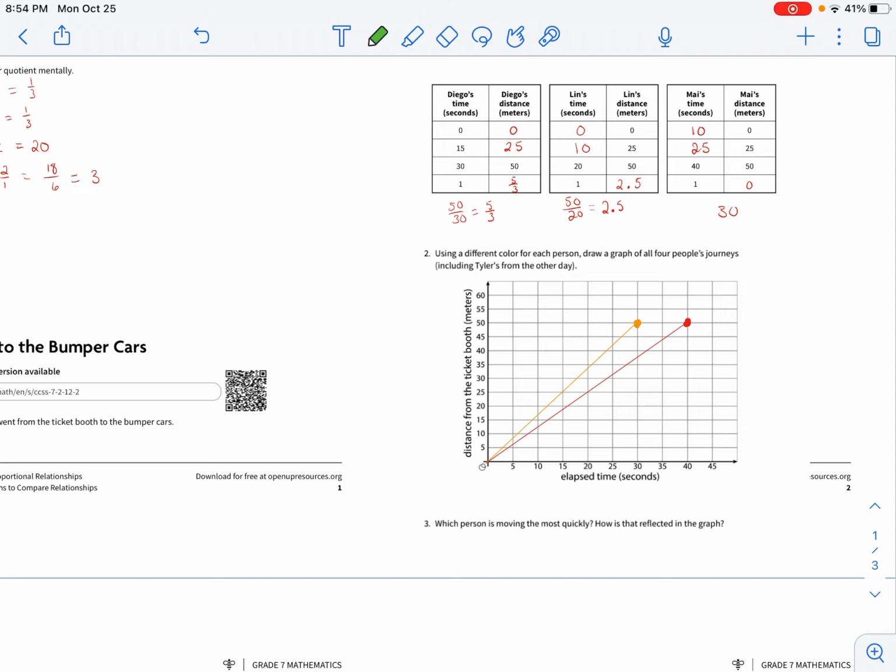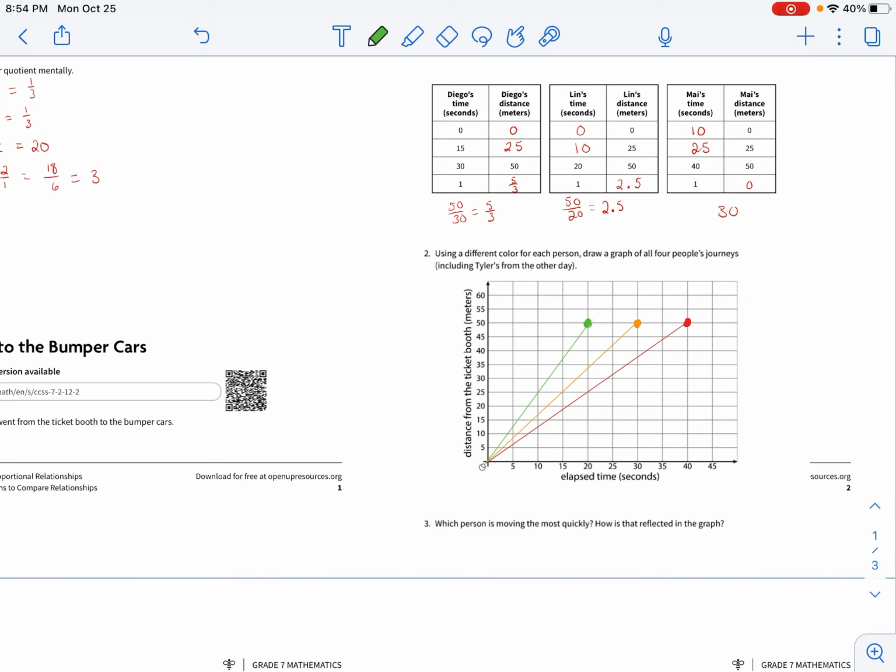So Lynn went 50 in 20 seconds. No, still not right. My tool doesn't want to work here.